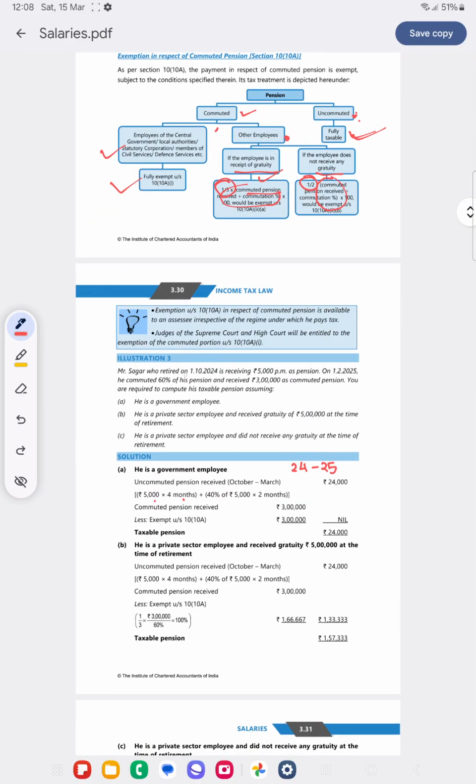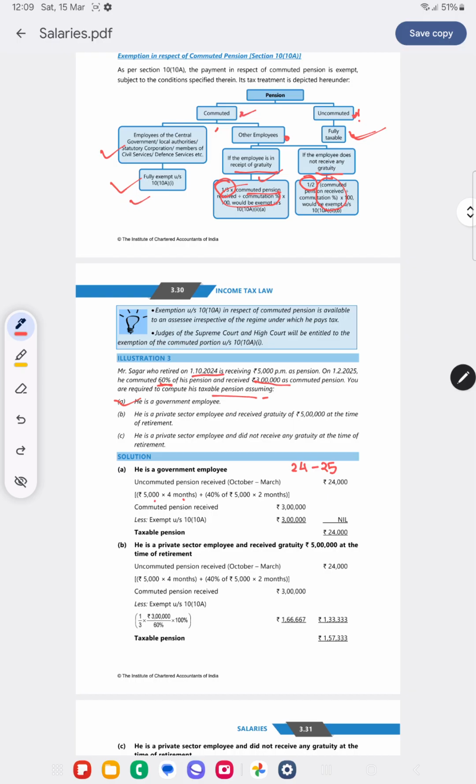Now, Mr. Sagar, who retired on 1st October 2024, is receiving 5,000 per month as pension. On 1st February, he commuted 60% of his pension and received 3 lakh as commuted pension. You are required to compute his taxable pension, assuming he is a government employee. Now, if he is a government employee, his uncommuted pension will be fully taxable. His commuted pension will be exempt.